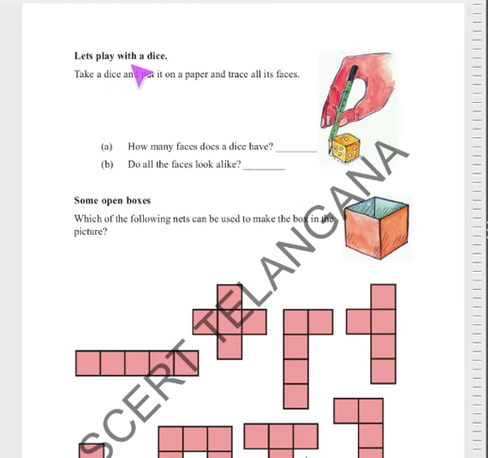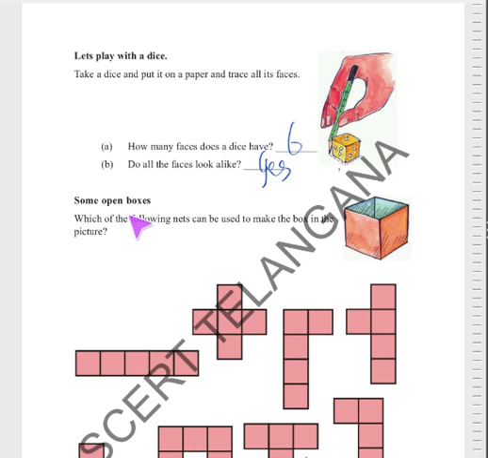Now let's play with a dice. Take a dice and put it on a paper and trace all its faces. How many faces does a dice have? 1, 2, 3, 4, 5, 6. How many faces? Do all the faces look alike? Yes, all are same.